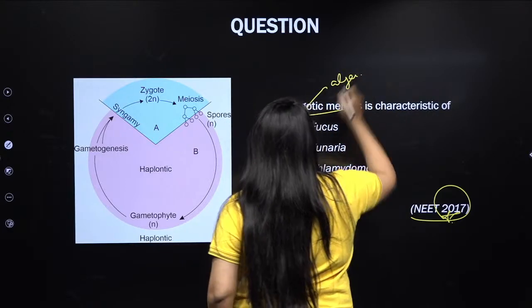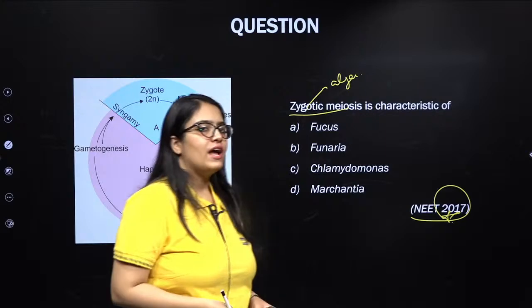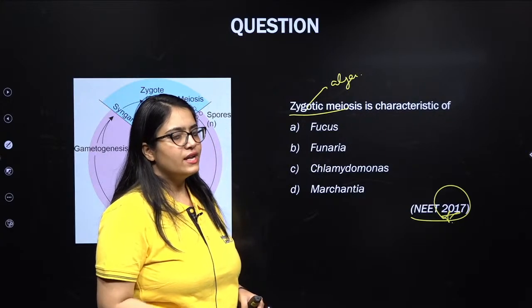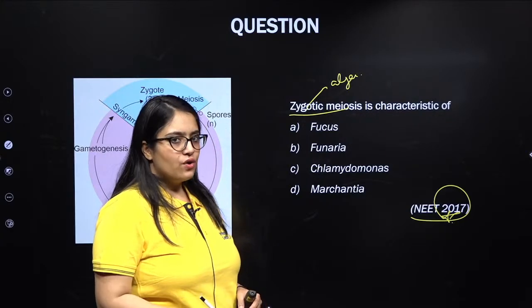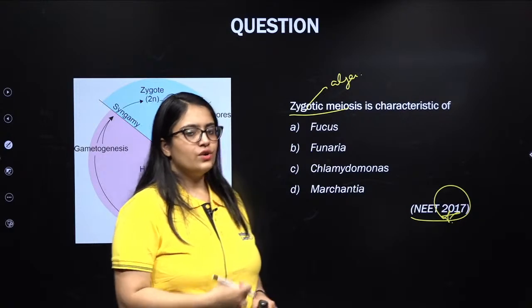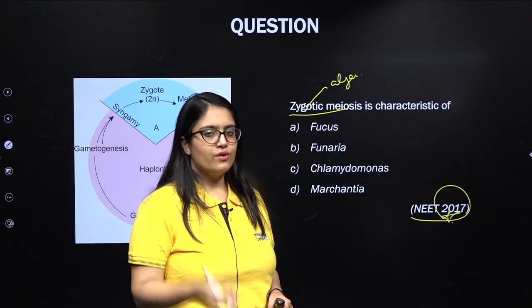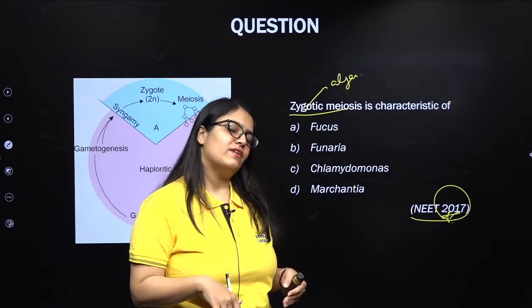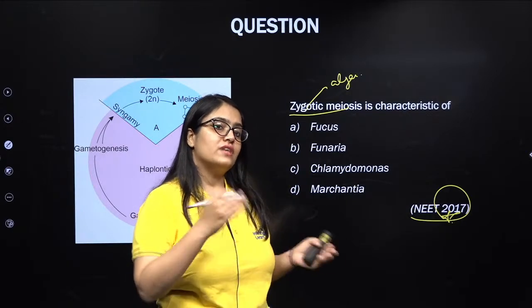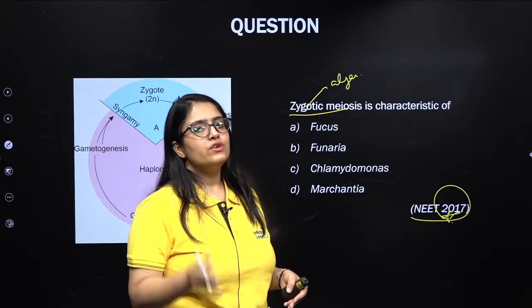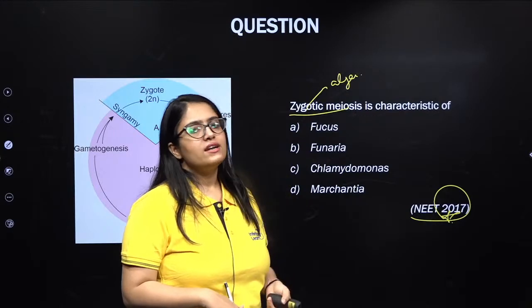Why? Because most members of algae follow the haplontic life cycle where the zygote does not develop into an embryo. Rather, as soon as the zygote is formed, it undergoes meiosis. So zygotic meiosis is seen in members of algae following the haplontic life cycle.